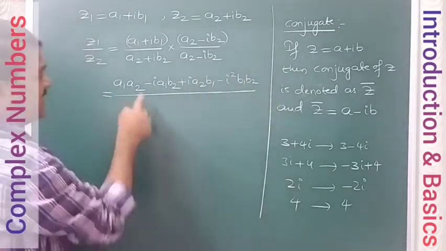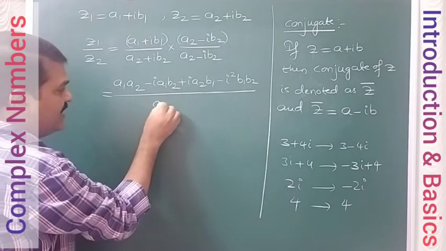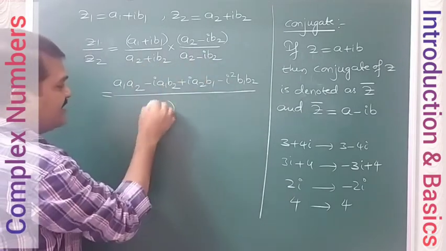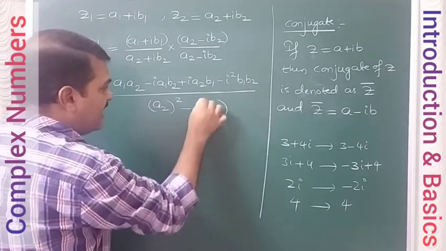And the denominator, a plus b into a minus b, modulus clearly. So you will get a square minus b square, modulus.